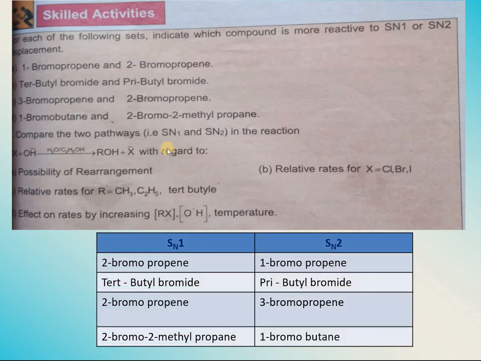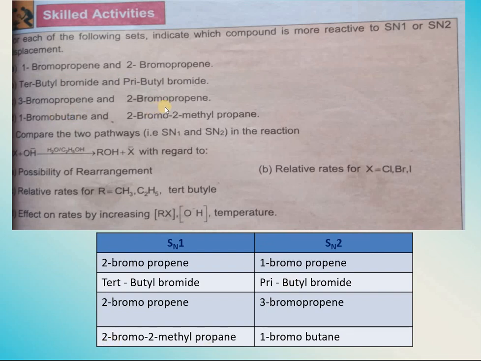So keeping that in mind, among 1 bromopropene and 2 bromopropene, we would say 2 bromopropene will undergo SN1 reaction and 1 bromopropene will undergo SN2 reaction, because there is less crowding in one and more crowding in the other. Between tertiary butyl bromide and primary butyl bromide, tertiary butyl bromide will undergo SN1 and primary butyl bromide will undergo SN2.